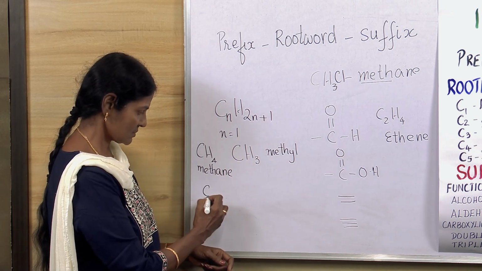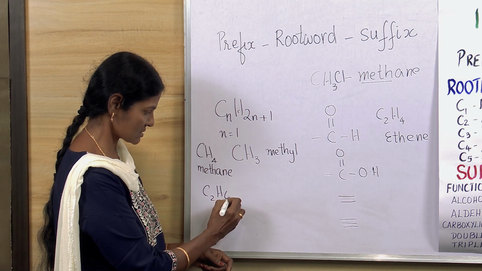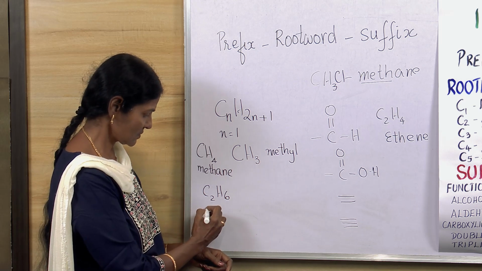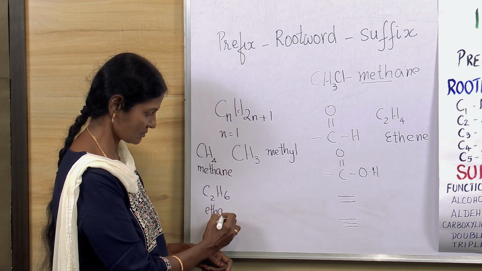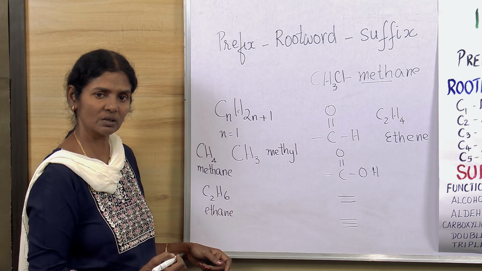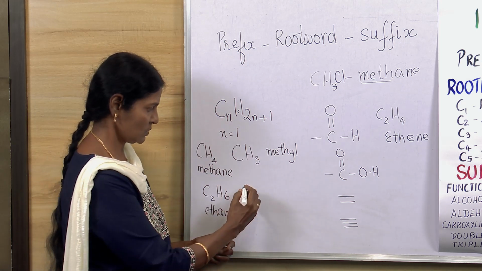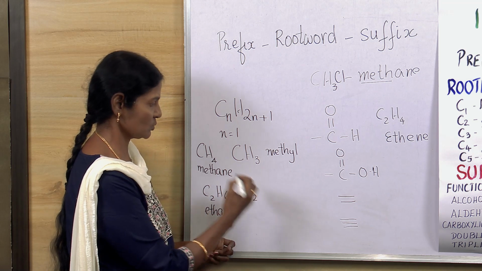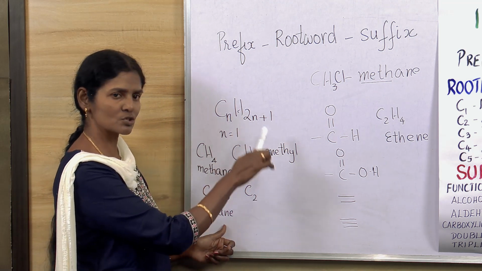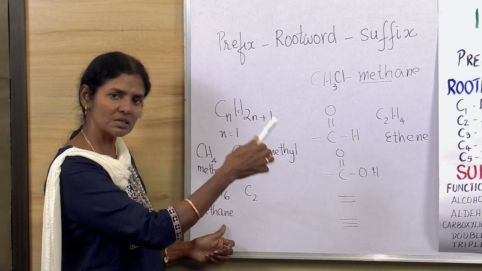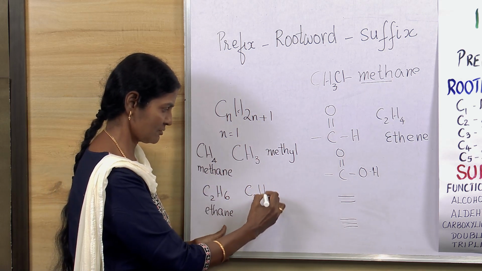If we have C2H6, 2 carbon atoms, this is called ethane. Here again, if we are taking n as 2, it would be C2. H2 into 2 is 4 plus 1 is 5.